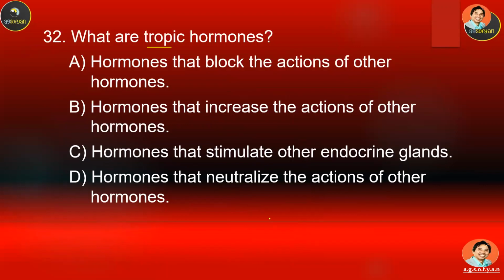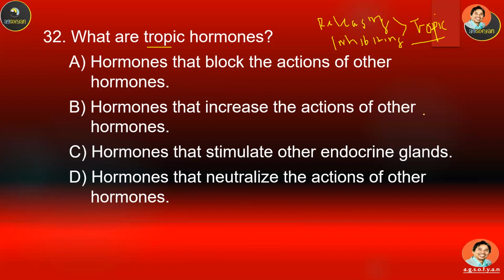Okay, remember in the lecture, when we talked about the hypothalamus, it produces 9 hormones. 7 of them are called the releasing hormones and inhibiting hormones. So these releasing and inhibiting hormones are actually tropic hormones, the hormones that affect other glands, whether to increase the release of hormones or inhibit the release of hormones from the other gland.